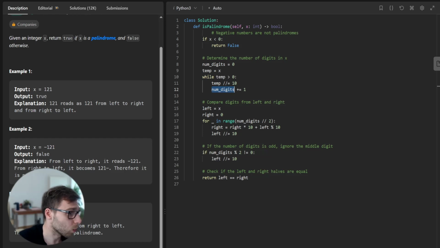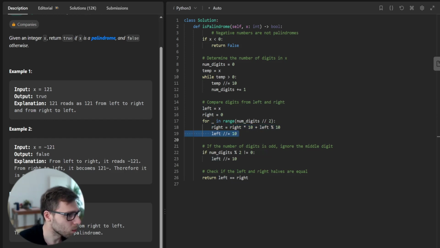So we know that we have 3 digits, and 3 divided without remainder by 2 is just 1, because 3 divided by 2 is 1.5, and we get rid of the last part. So in this case, we run this loop only once.